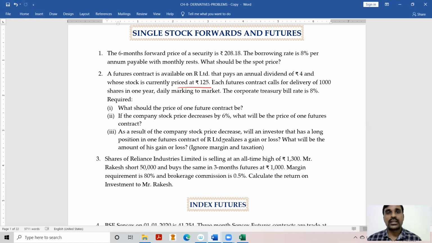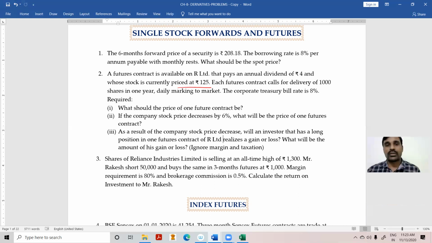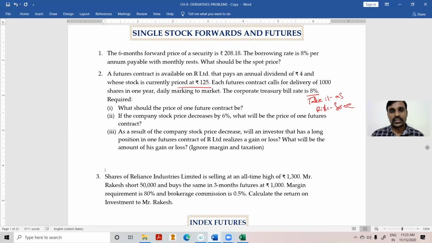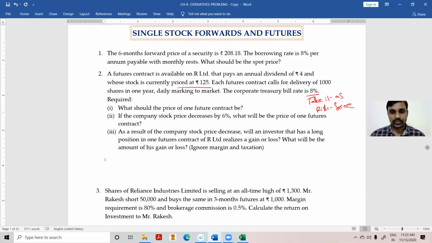Normally the bonds and debentures issued by any company cannot be risk-free investments. Only bonds issued by the government can be risk-free. So strictly speaking, that cannot be a risk-free investment. But since no other information is given in the question, we have to take it as a risk-free rate of return. So 125 rupees I am purchasing; at present the cost is 125 rupees. Look at this point: the price to be charged. Next.